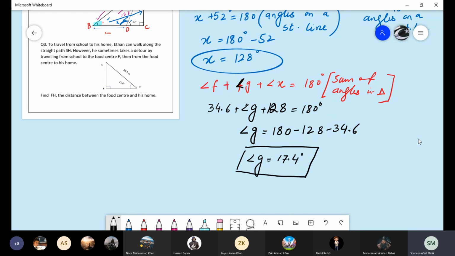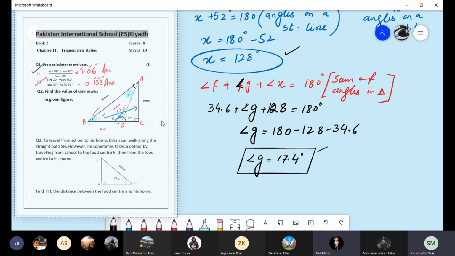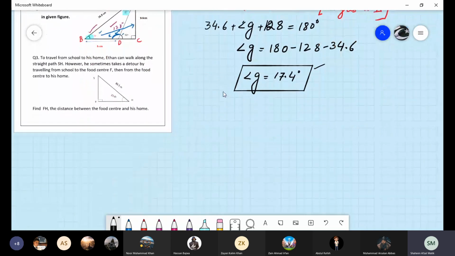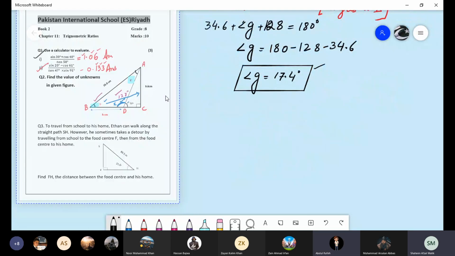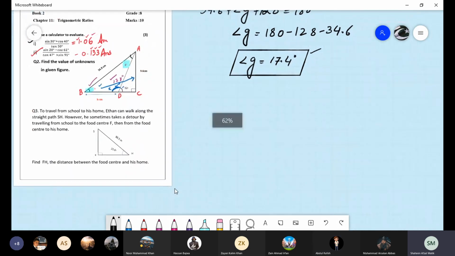Whoever's angle G is wrong, I deduct 2 marks: one for finding this angle and one for finding this angle. Ma'am, I got the same answer, 17.3. Who is there? Abdul Rafi? Yes, ma'am. Abdul Rafi, but I have to check your method again. Ma'am, I used a different method. Yes, I know. One or two other students also used that method.